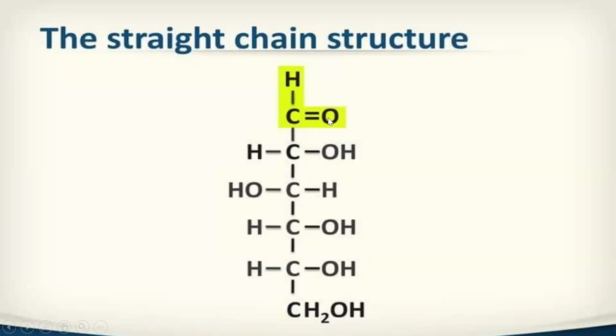Coming to O, it has 1, 2, 3, 4, 5 and 6. It has C6, O6 and H: 1, 2, 3, 4, 5, 6, 7, 8, 9, 10, 11, 12. So it has 6 carbon atoms, 12 hydrogen atoms and 6 oxygen atoms. This is the straight chain structure of glucose.